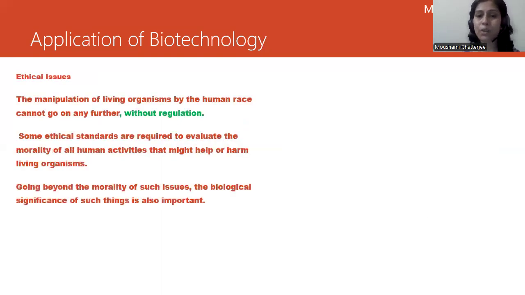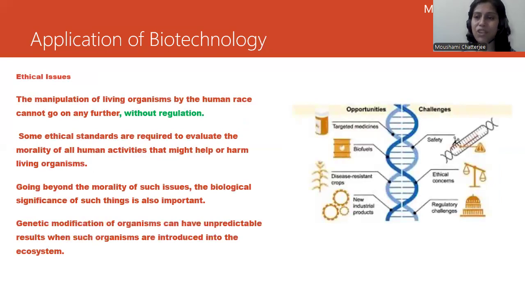Now, as I told you, a lot of animals are being used here. Transgenic animals are used, but we have to follow certain regulations, because humans can go beyond reach and try to find out so many other factors, right? So we have to keep certain rules and regulations. Manipulation of living organisms by the human race cannot go on like this. It has to be regulated by certain rules. Some ethical standards are required to evaluate the morality of human activity. Going beyond the morality of such issues, the biological significance of such things is also important.